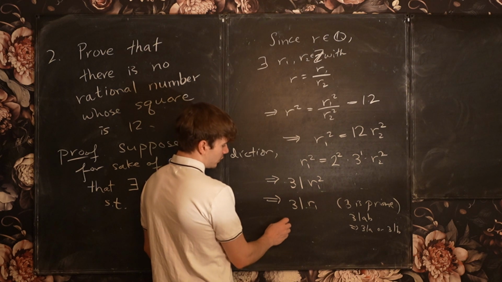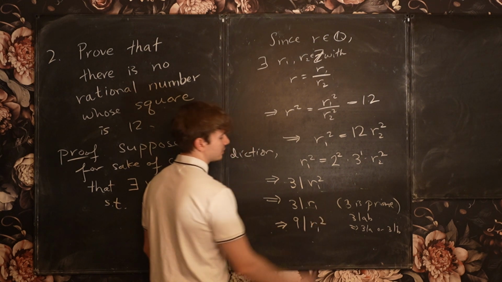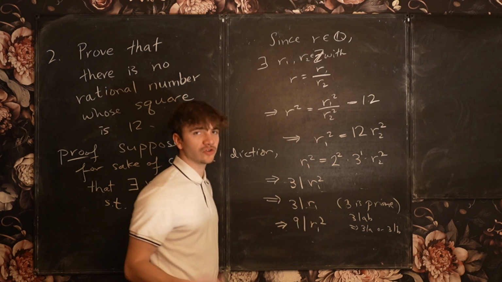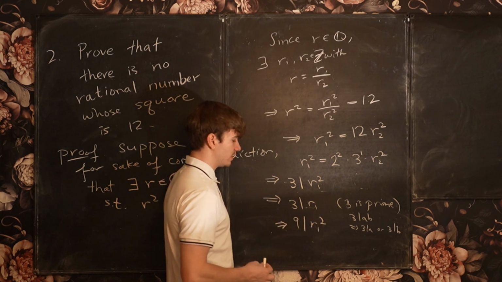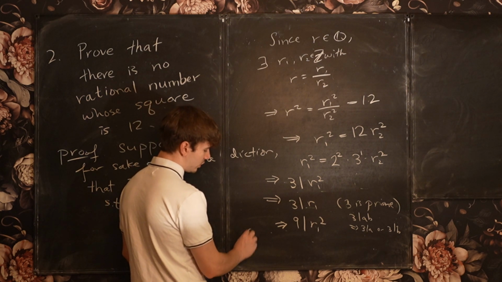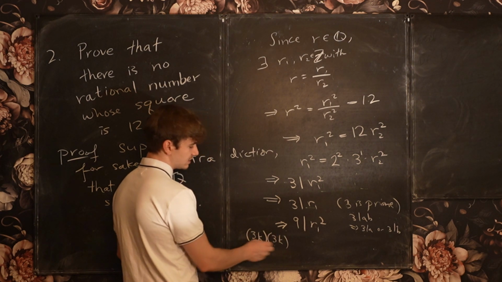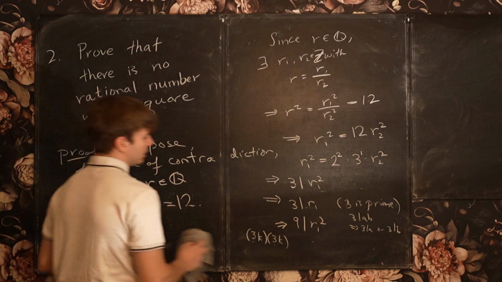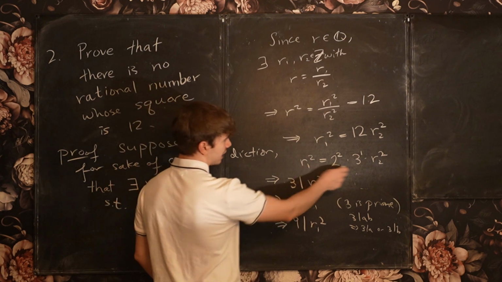And so therefore, 9 must divide r1 squared. So if 3 divides r1, then r1 squared will have at least 2 factors of 3 in it, right? So 9 divides r1 squared. This is because if I write r1 as 3k and 3k, then I can see I have 2 factors of 3 now. So I have a 9 that divides r1 squared. And so this tells me that I can factor out a 3.